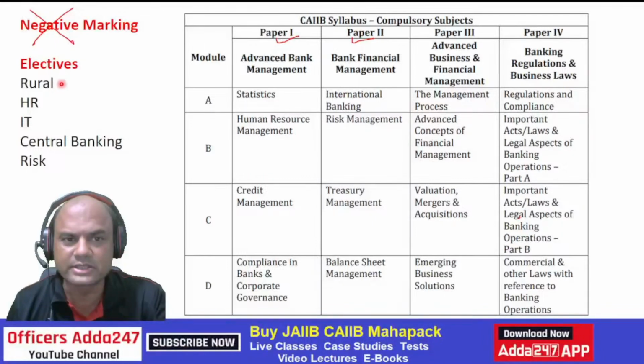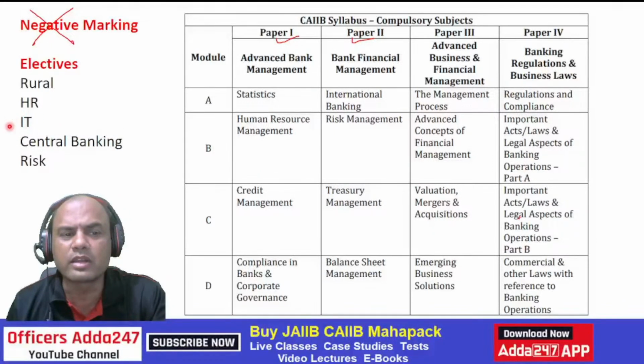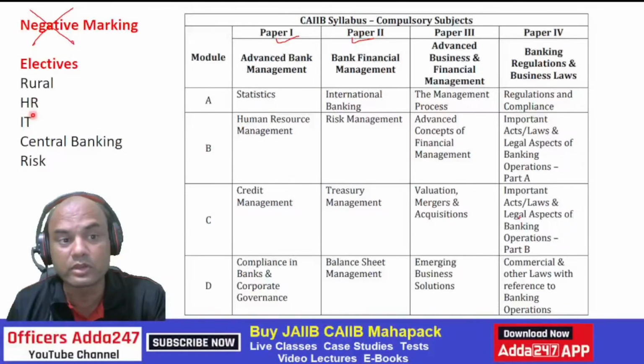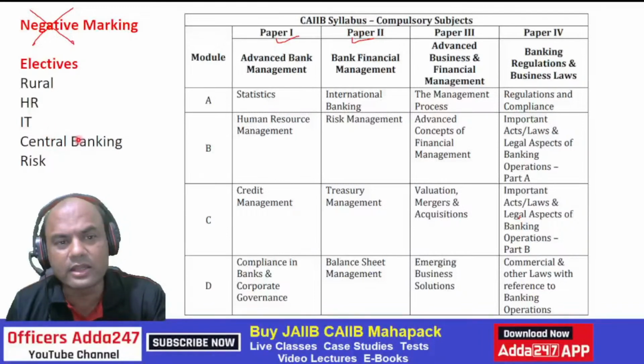I'll give you a simple example. Many of us say, I want to learn RBI, RBI is a very good subject, I want to go into RBI. Or, I want to learn IT, IT is the happening thing in banking in the world. So I'll take this elective of IT, I'll take this elective of central banking. Don't do that. Do you know anything about central banking? Do you know anything about IT? Nothing. Then don't do it.